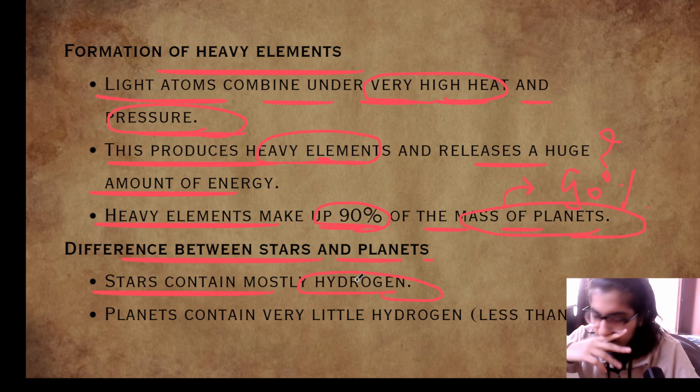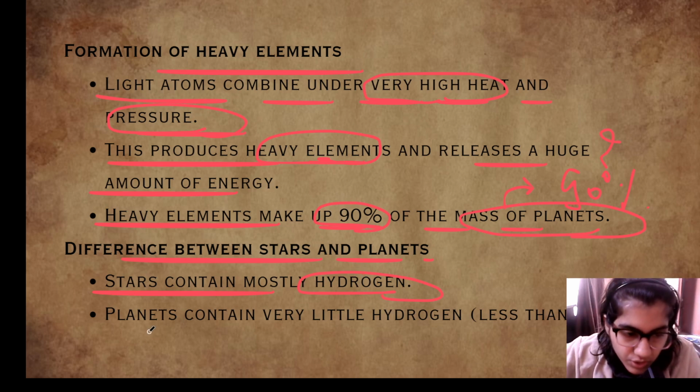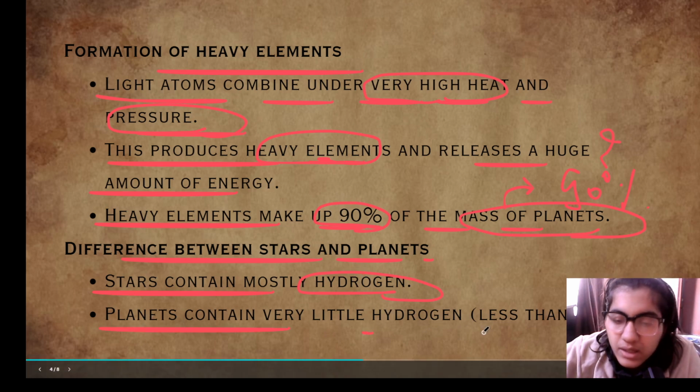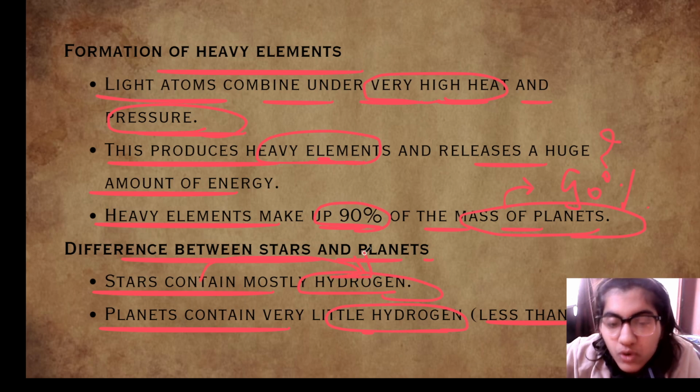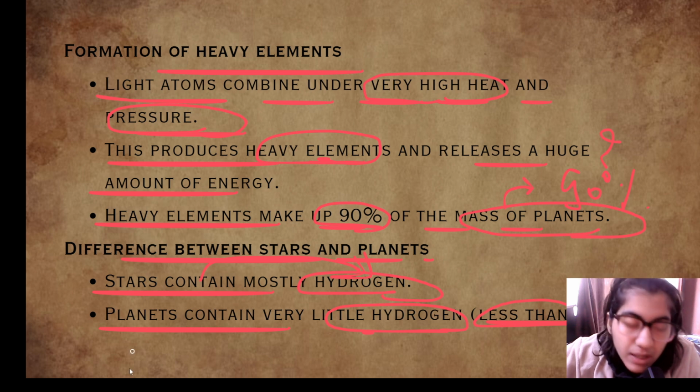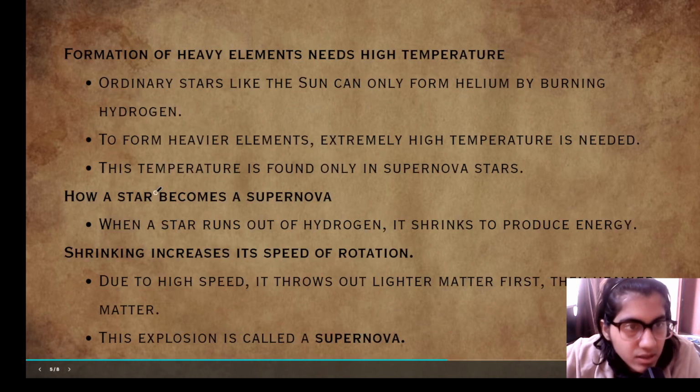Planets contain very little hydrogen, less than 1%. So stars contain a huge amount of hydrogen, but the planets contain very little hydrogen, less than 1%, and the planets are made up of heavy elements.